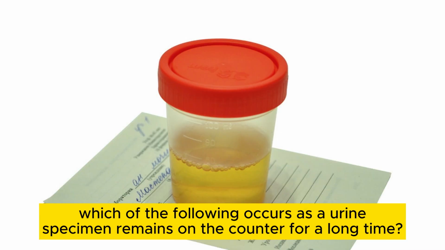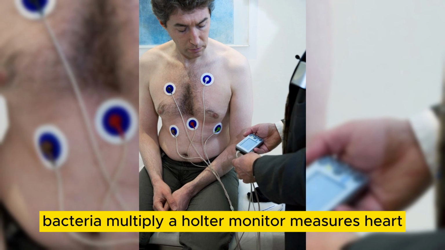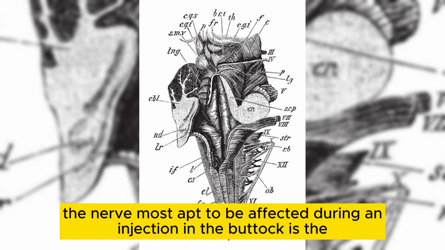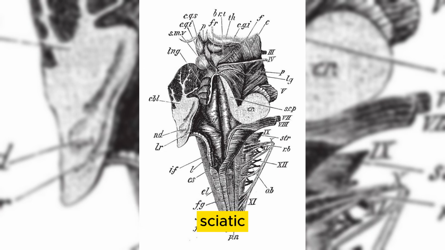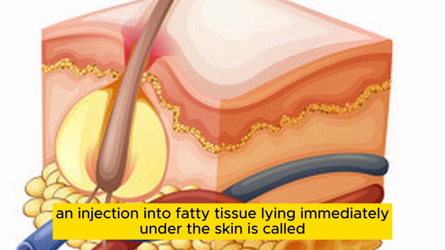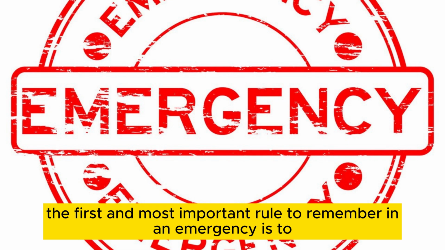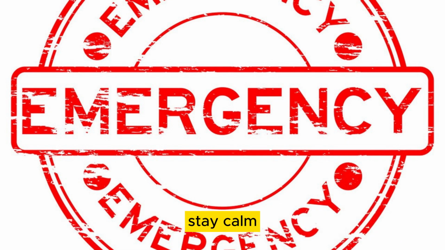Which of the following occurs as a urine specimen remains on the counter for a long time? Bacteria multiply. A Holter monitor measures heart rhythm. The nerve most apt to be affected during an injection in the buttock is the sciatic. An injection into fatty tissue lying immediately under the skin is called subcutaneous. The first and most important rule to remember in an emergency is to stay calm.